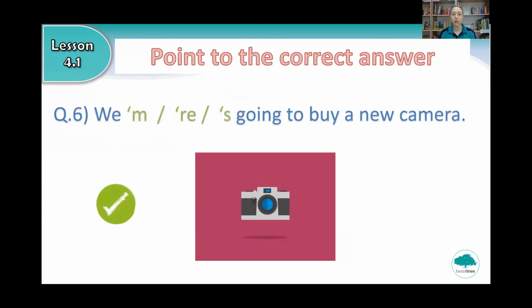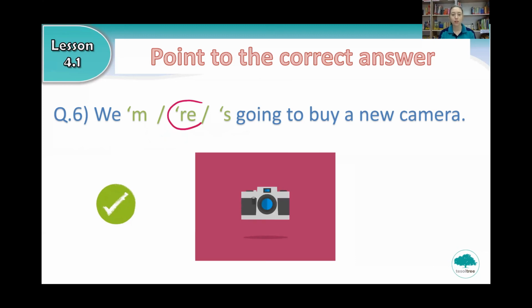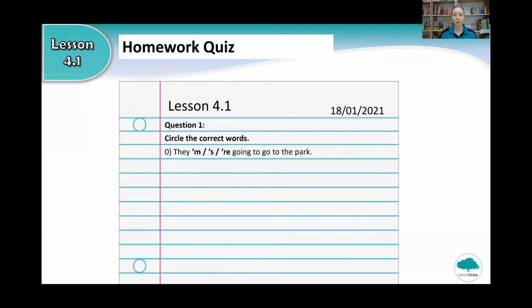Okay, next one. We're, or we's going to buy a new camera. So is it we're, or we's going to buy a new camera? Give you 5 seconds to think of the answer. 5, 4, 3, 2, 1. Very good. We're going to buy a new camera. Can you say we're going to buy a new camera? Very good.